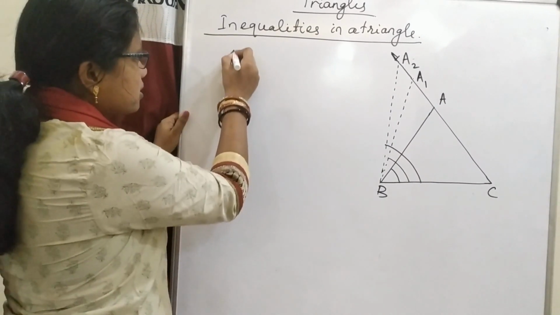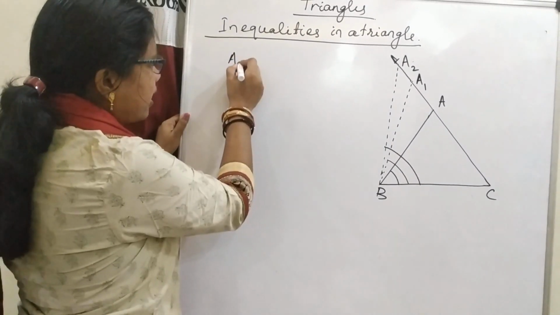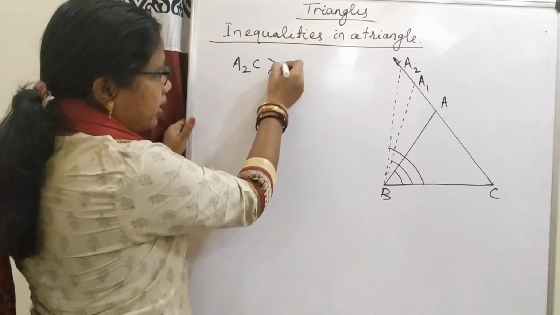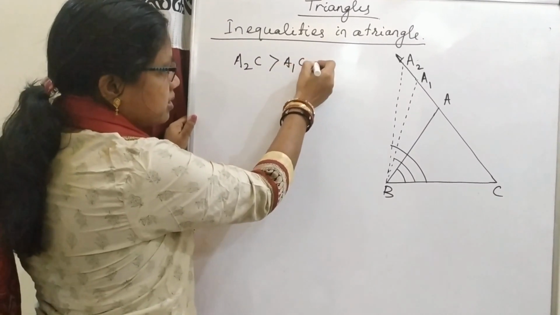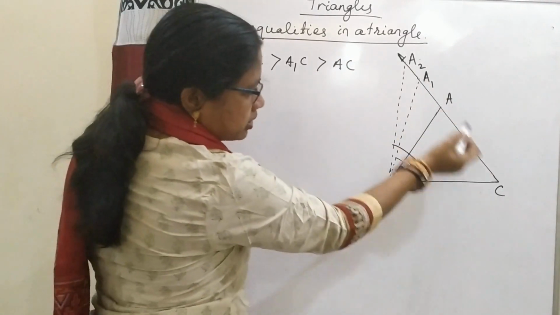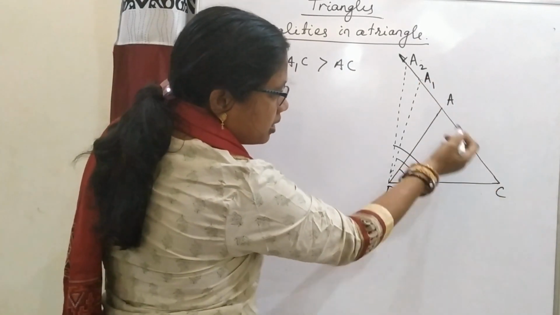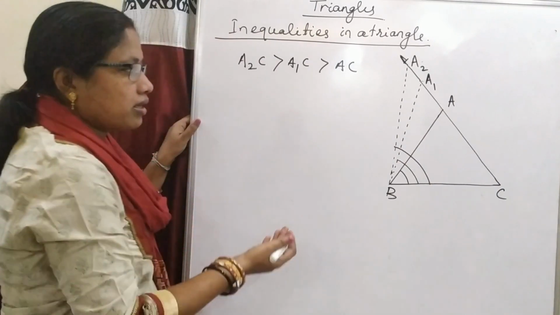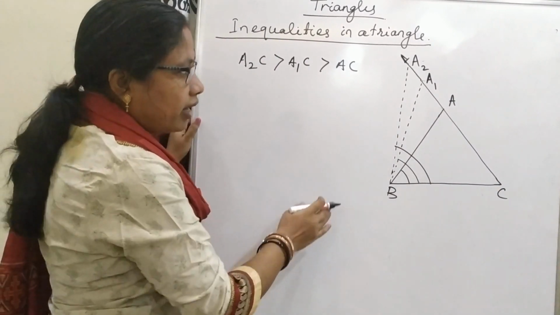From the diagram you can see that A2C is greater than A1C is greater than AC. Similarly, look at the angles.